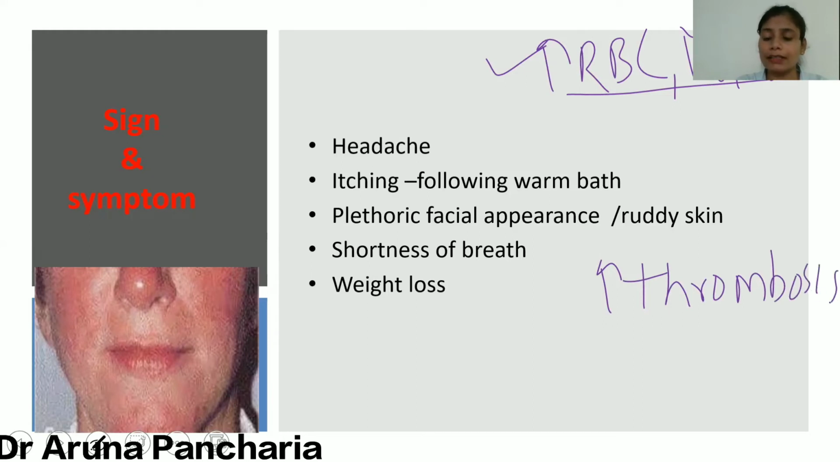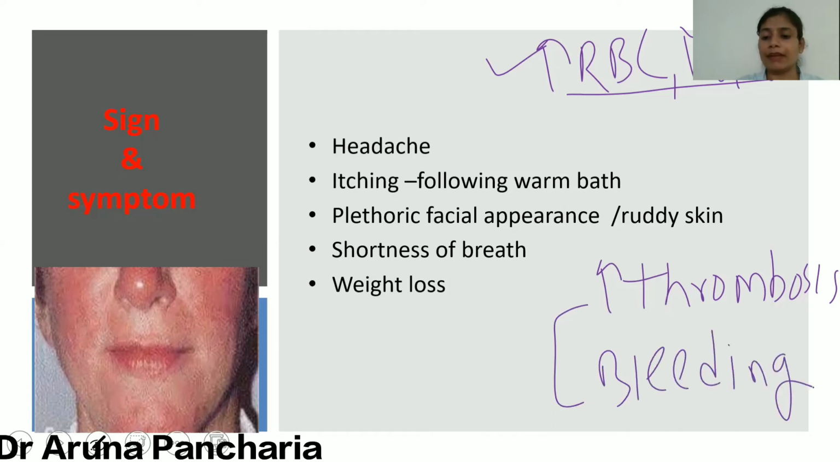And the other feature is bleeding. This is because whatever the increased platelets are there, they are defective. That's why there is bleeding. So there are two things going on simultaneously in this polycythemia vera: thrombotic events as well as hemorrhagic events. So it is called thrombohemorrhagic events.